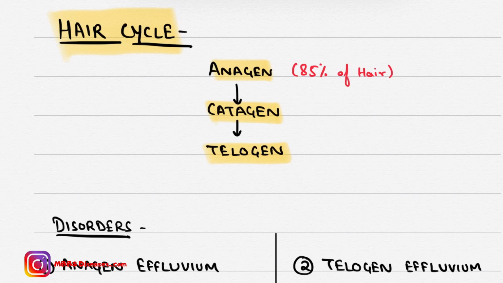The anagen phase is the first phase, which precedes the catagen phase. 85% of the hairs are present in the anagen phase, 1% in the catagen phase, and 15% in the telogen phase. The anagen phase is the longest phase, with a duration of around 3 years.